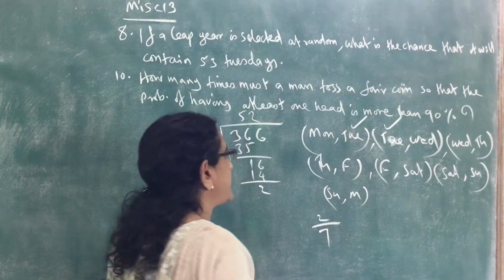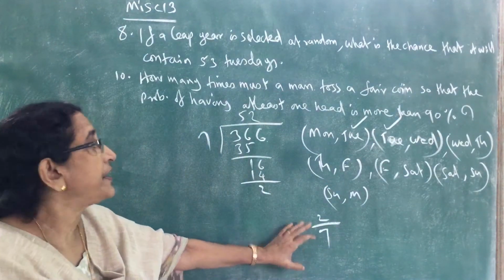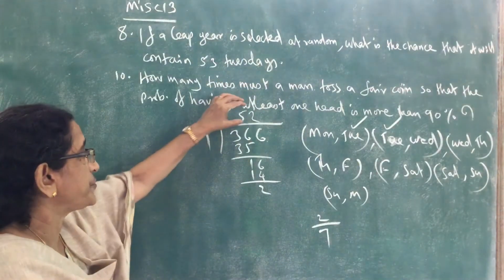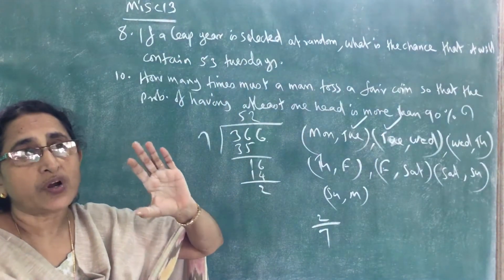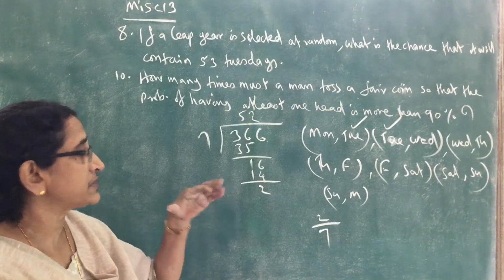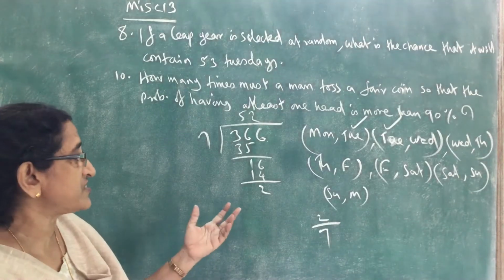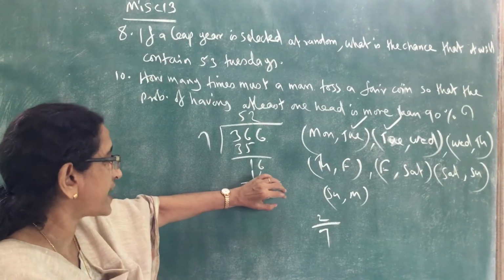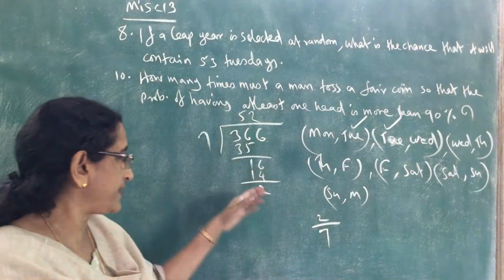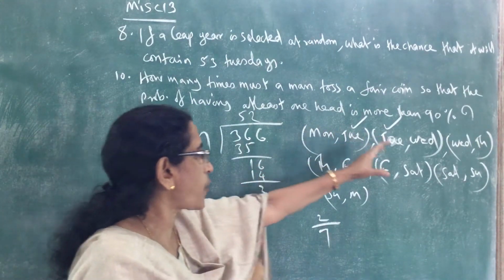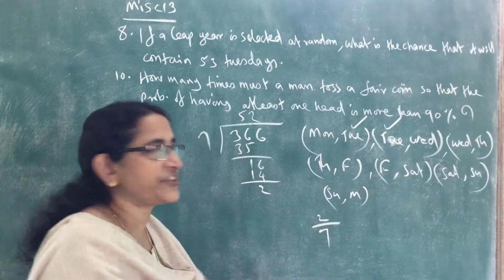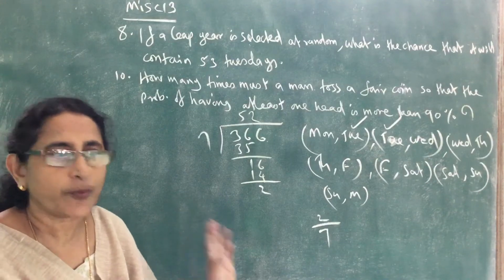2 divided by 7. So this is the probability that the leap year will contain 53 Tuesdays, because 52 weeks are there, so 52 Tuesdays are sure to happen. We only want to find the 53rd. That means if these 2 days contain Tuesday, then that leap year will contain 53 Tuesdays. So only that probability we want to find. Total number of outcomes 7, favorable outcomes 2, so the required probability is 2 by 7.